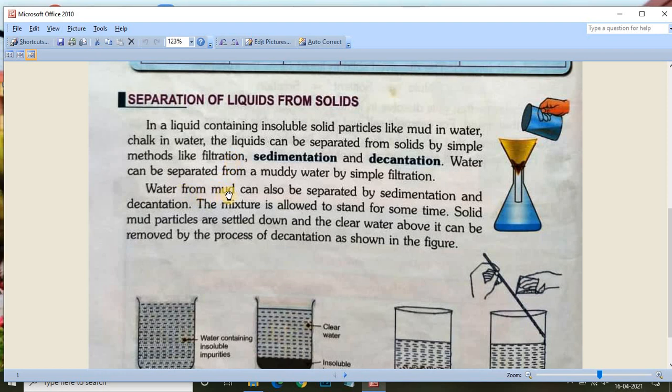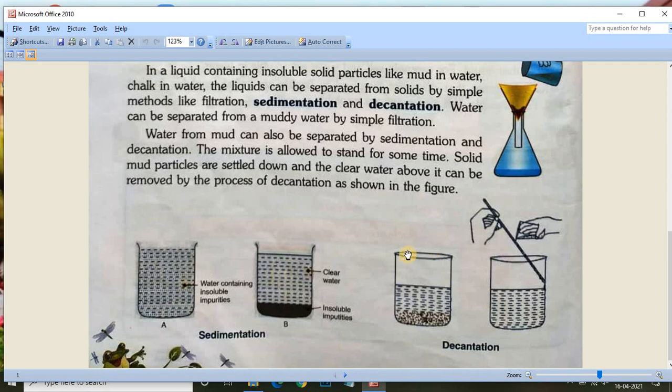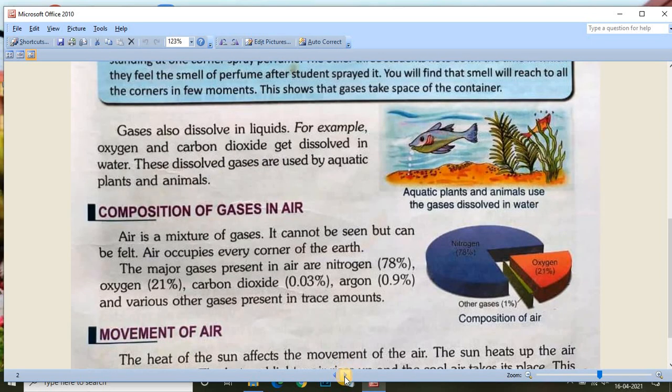Now, water from mud can also be separated by sedimentation and decantation. The mixture is allowed to stand for some time. Solid mud particles settle down and the clear water above it can be removed by the process of decantation, as shown in the figure. You can see this figure clearly, sedimentation and decantation. Okay, now let us move to the next page.